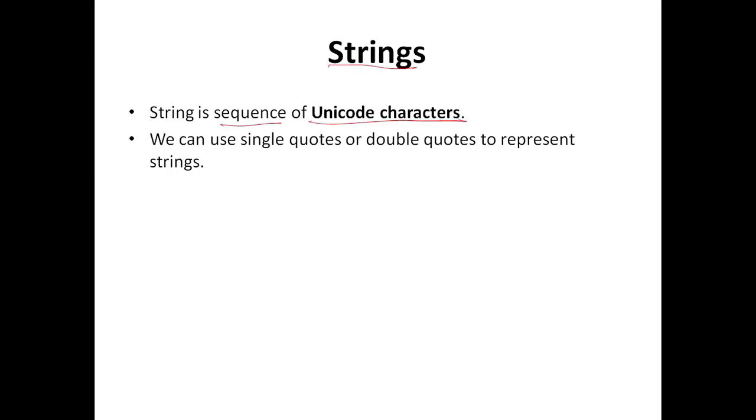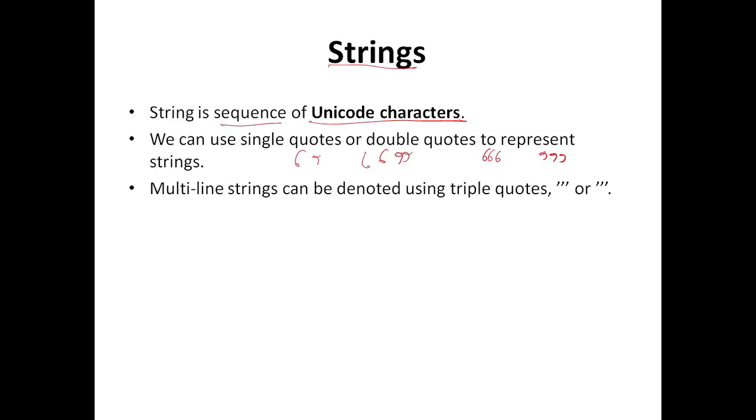Let's have a look into the string. So in Python, the string is a sequence of Unicode characters. We can use string inside single quote, double quote, or even we can use the triple quote for multi-line string. Strings are also immutable objects, that means you cannot modify any character of a string, but you can use the slicing operator to extract the characters of a string.